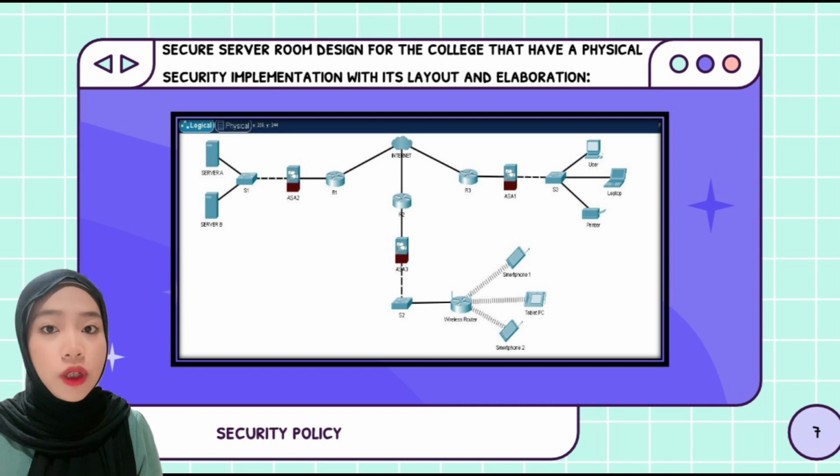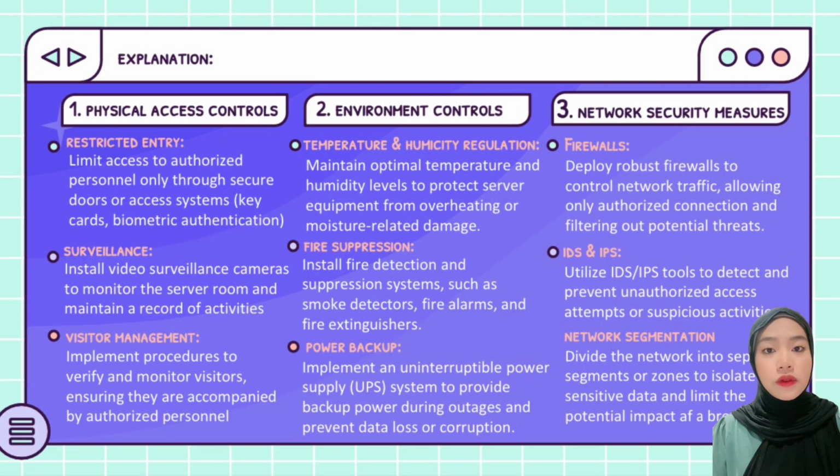Next, this is the diagram of the secure server room design for the college that has a physical security implementation with its layout and elaboration. For the explanation, first one is physical access controls. Restricted entry, limit access to authorized personnel only through secure doors or access systems, which are key cards and biometric authentication. Next, surveillance. Install video surveillance cameras to monitor the server room and maintain a record of activities. Next, visitor management. Implement procedures to verify and monitor visitors, ensuring they are accompanied by authorized personnel.